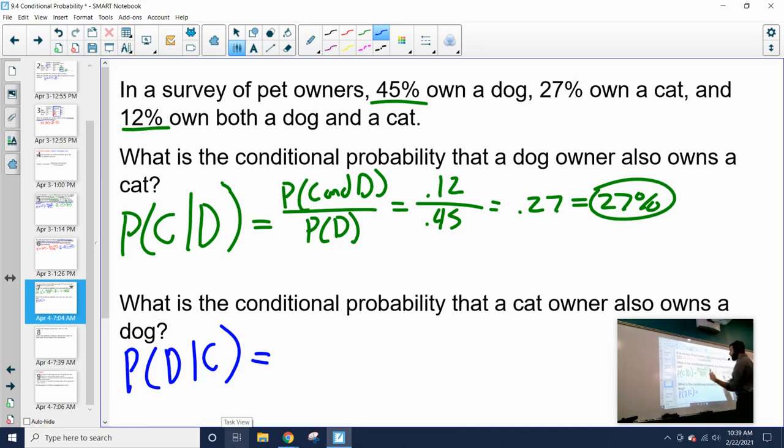So we know it's going to be the overlap of the two, which is still going to be the probability of having a dog and a cat at the same time. We know that already was 12%.